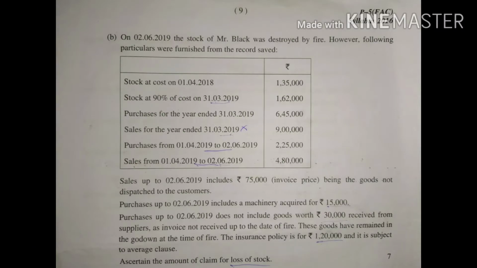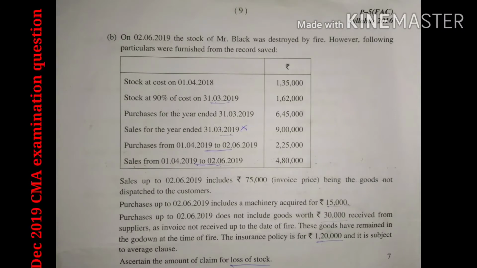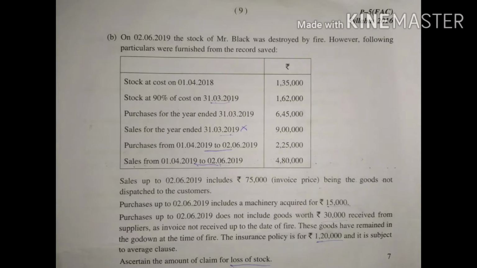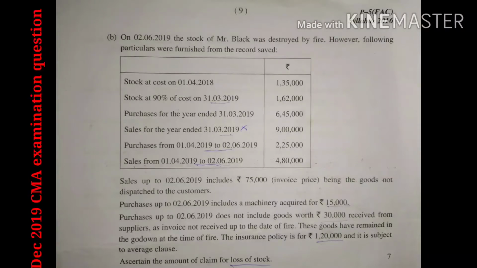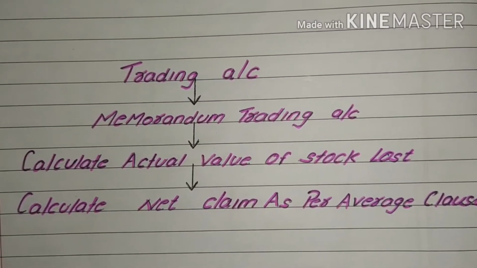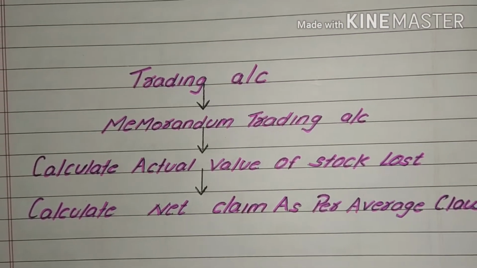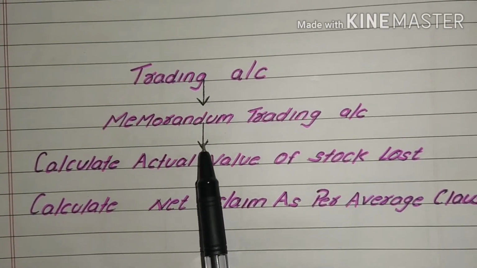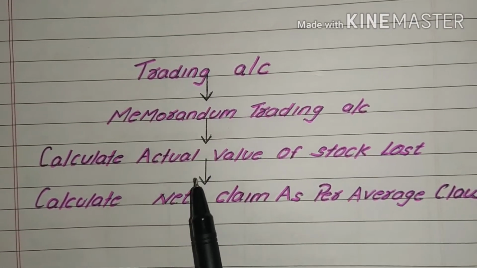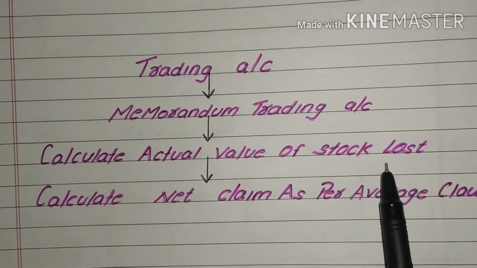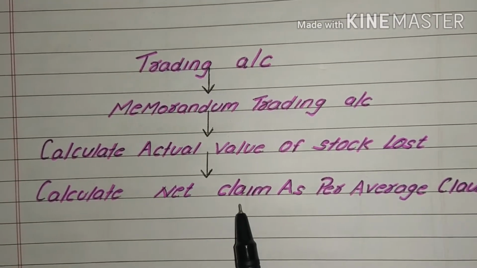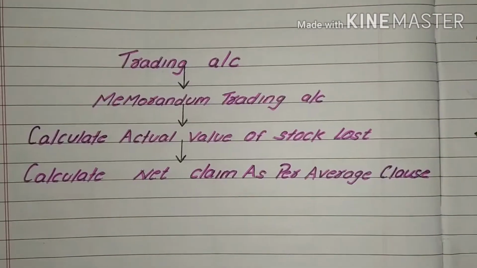While going through the given data, we can conclude that gross profit is not directly given. If it was given, we can directly jump to preparation of memorandum trading account. Based on the question, first you have to prepare trading account, then memorandum trading account, then calculate actual value of stock loss, and finally calculate net claim as per the average clause.